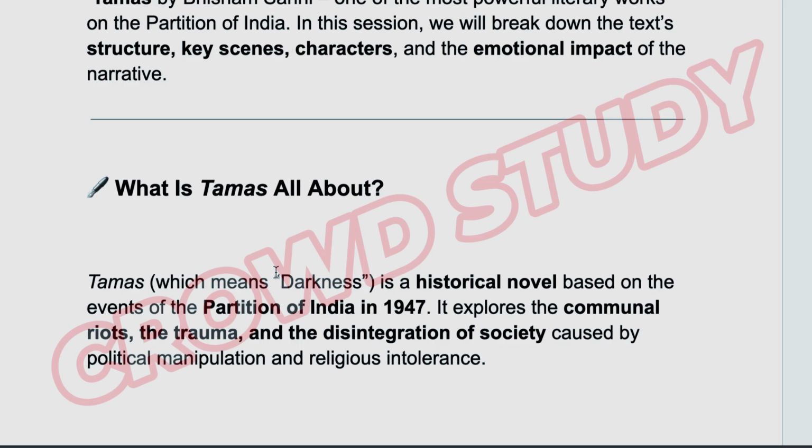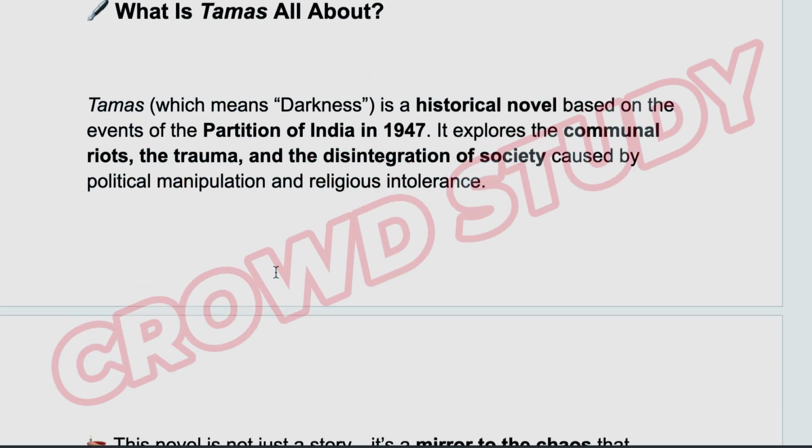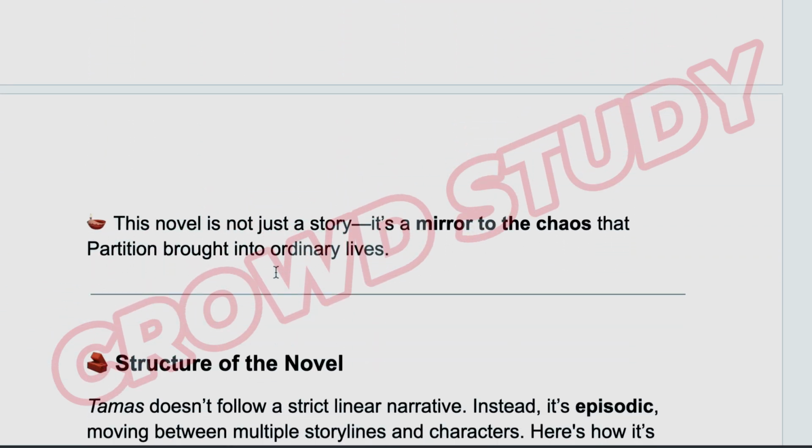Tamas, which means darkness, is a historical novel based on the events of the partition in India in 1947. It explores communal riots, trauma, and the disintegration of society caused by political manipulation and religious intolerance. This novel is not just a story, it's a mirror to the chaos that partition brought into ordinary life.